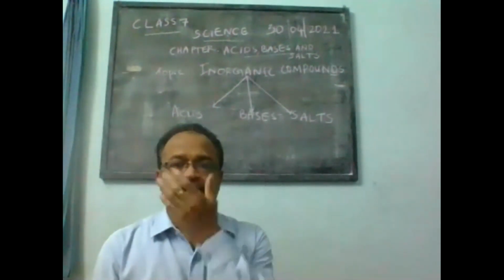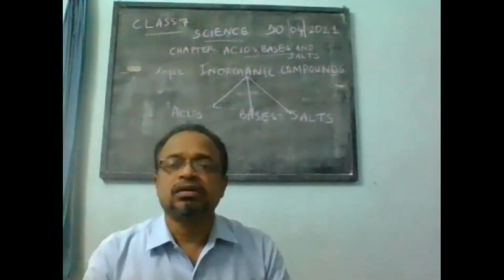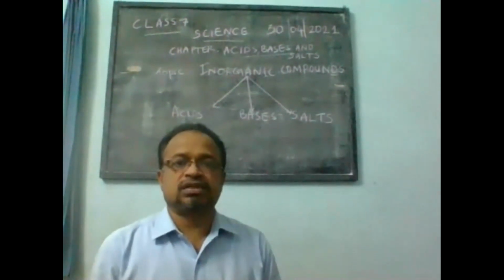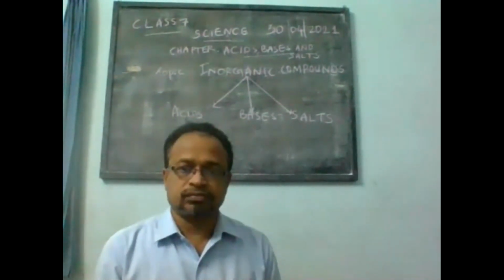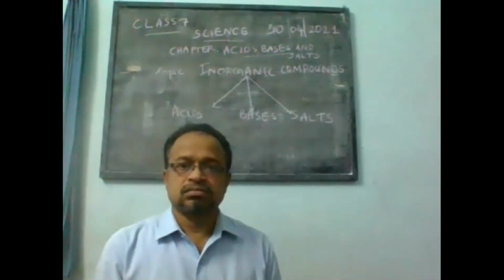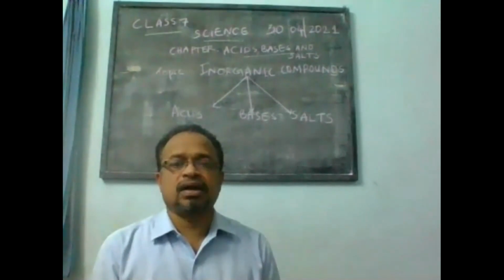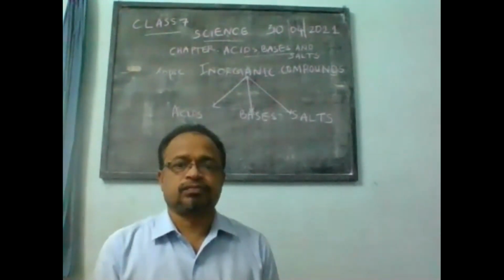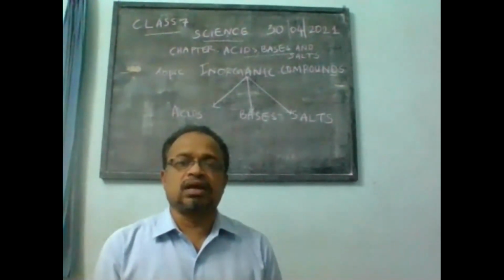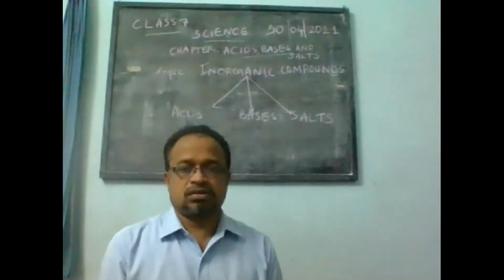By their characteristic colors, they indicate to us whether the given solution is acidic, basic, or neutral. This is a chemical way of testing the given solution by indicators. We have seen this in detail in the previous class.